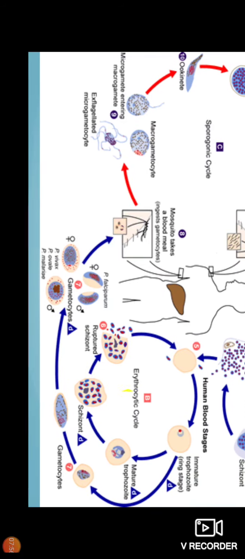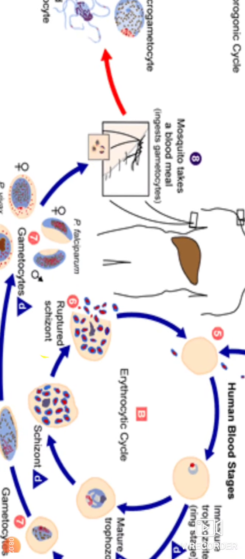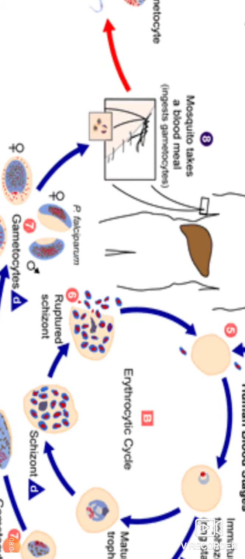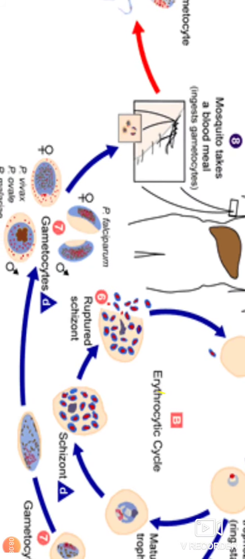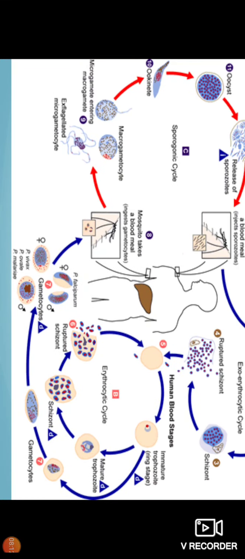Why is there a bout of fever? Due to the release of the merozoites, there is a release of various cytokines like TNF alpha. This cytokine is responsible for the rise in temperature, and so there is a fever in case of the release of the Plasmodium merozoites from the RBC.